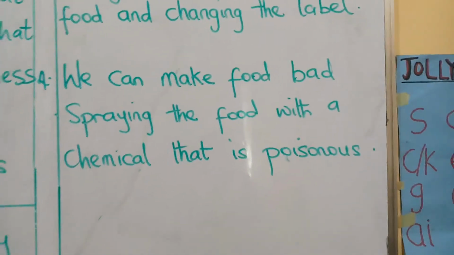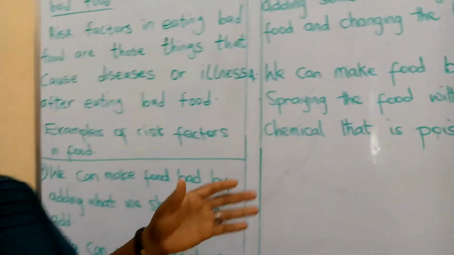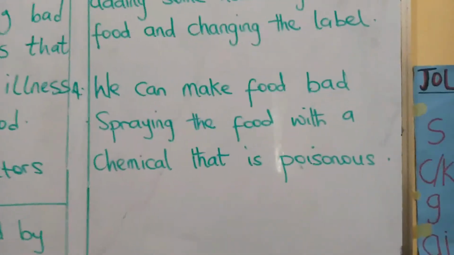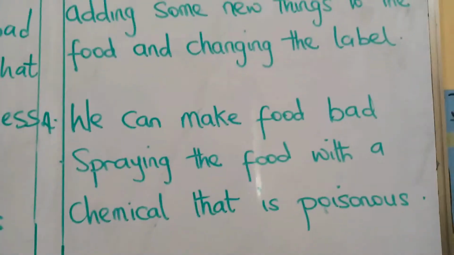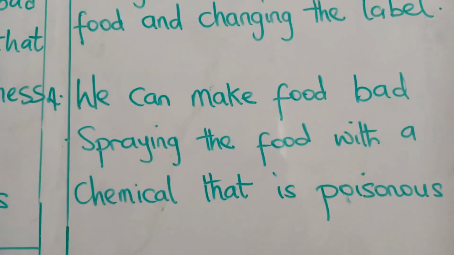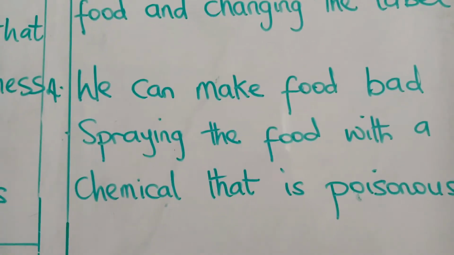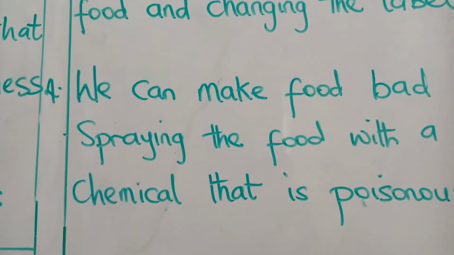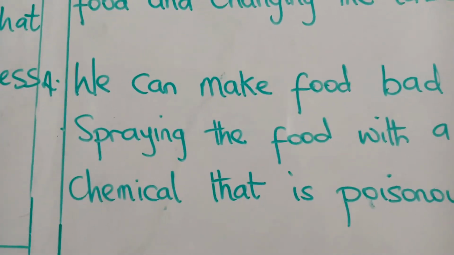Example of this, our farmers make use of different chemicals. They use chemicals to preserve crops, to kill pests in the farm, and also to kill grass. When these chemicals touch our food, it contaminates our food and it becomes poisonous for us to consume.